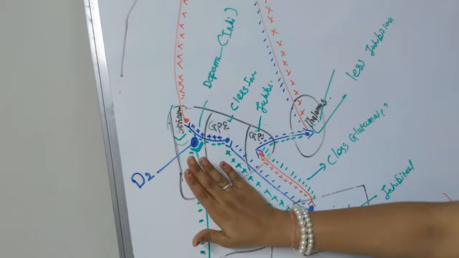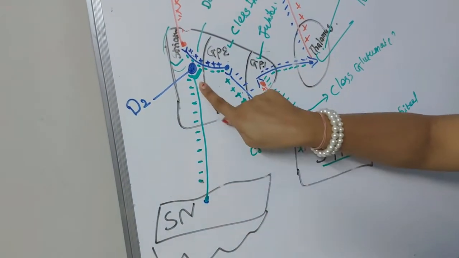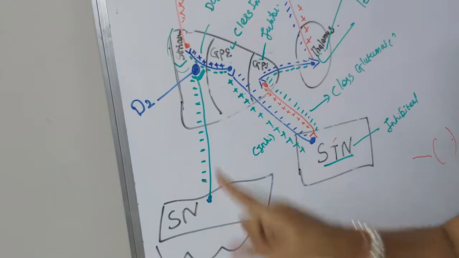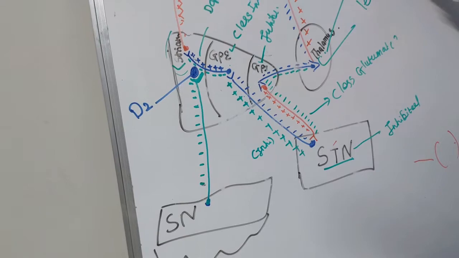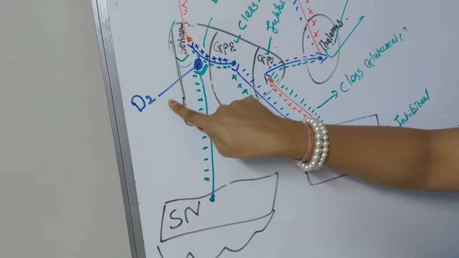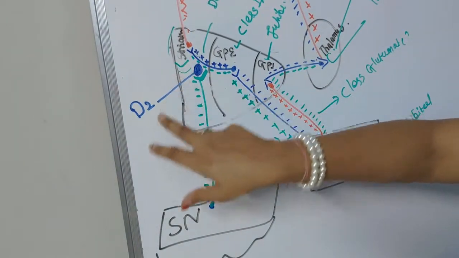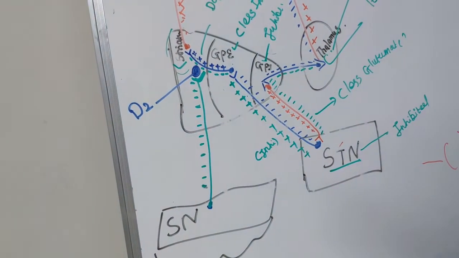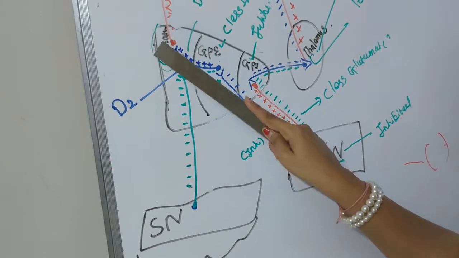The function of these fibers is totally opposite. Because there are two receptors, D1 and D2. The D1 receptor is situated in the direct pathway, the D2 receptor is situated in the indirect pathway. D1 receptor facilitates the striatum and D2 receptor inhibits the striatum. So this fiber will inhibit the striatum.